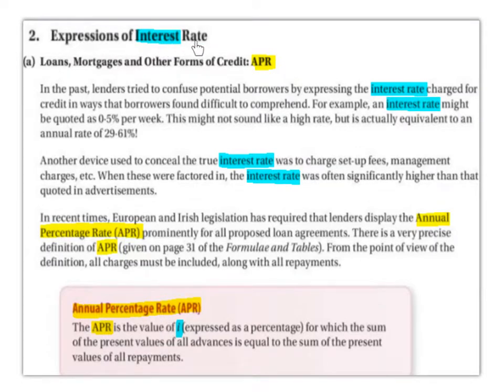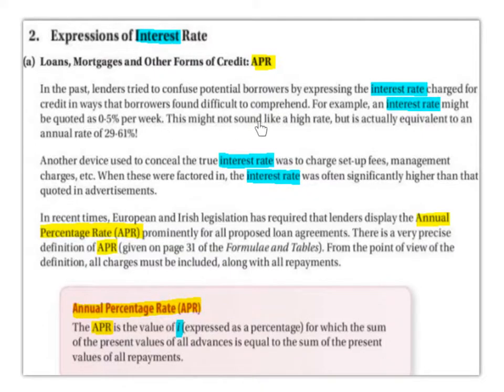Expressions of interest rate. Part A. Loans, mortgages, and other forms of credit, APR. In the past, lenders tried to confuse potential borrowers by expressing the interest rate charged for credit in ways that borrowers found difficult to comprehend. For example, an interest rate might be quoted as 0.5% per week.